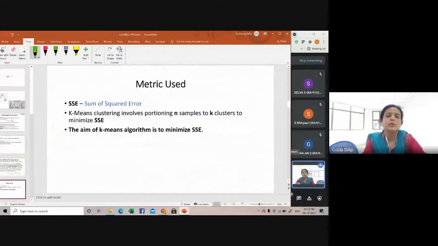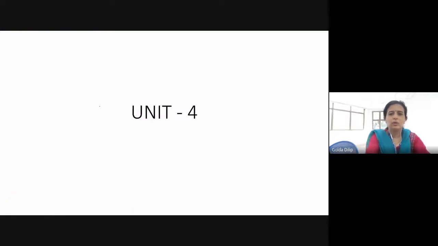Before we look into an example, the metric that is used in k-means clustering is called sum of squared error.